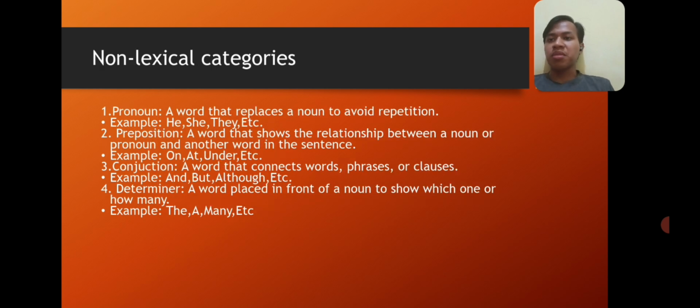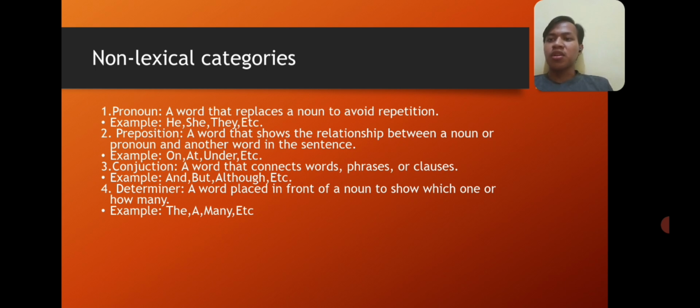Next, we get the examples of non-lexical categories. The first, we have pronoun. A pronoun is a word that replaces a noun to avoid repetition. For example, he, she, they, etc. Second, we have preposition. A preposition is a word that shows the relationship between a noun or a pronoun and another word in the sentence. For example, on, at, and under.